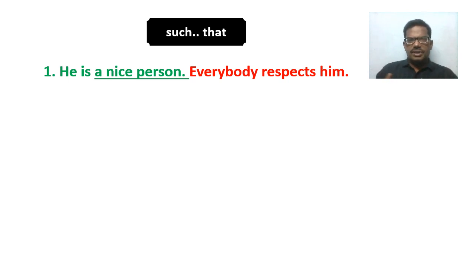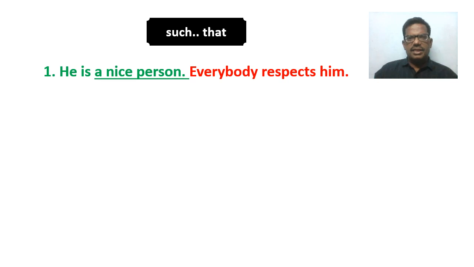We keep the word that before this result clause, but the word such is placed before a noun phrase in the cause clause. If there is no noun phrase, we cannot make use of such that. So here the noun phrase is there, a nice person.